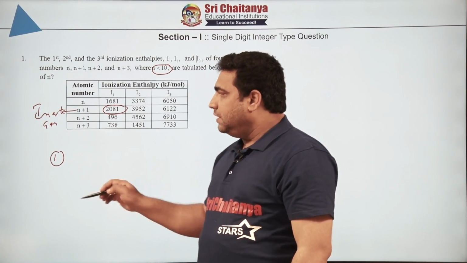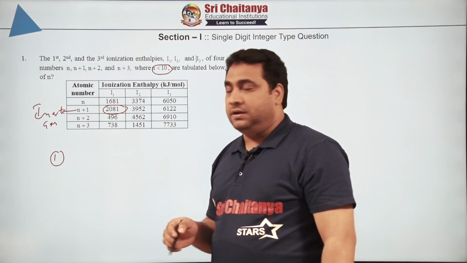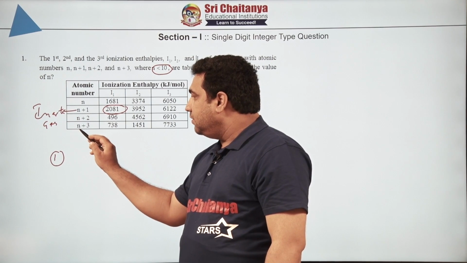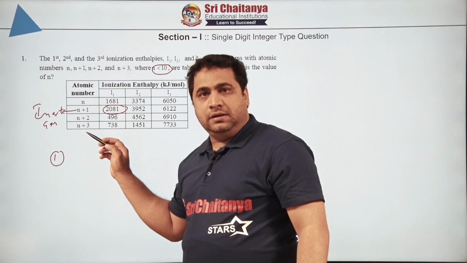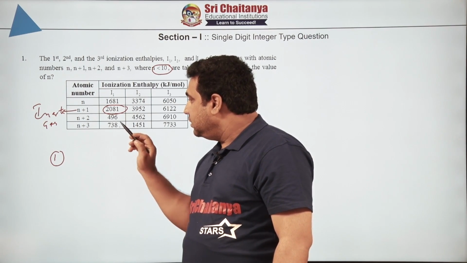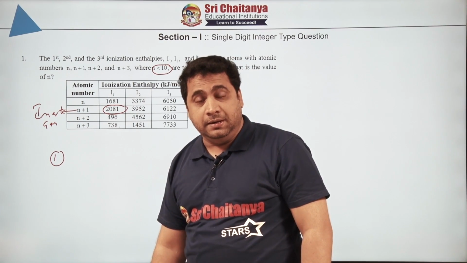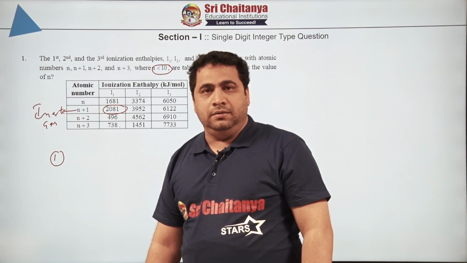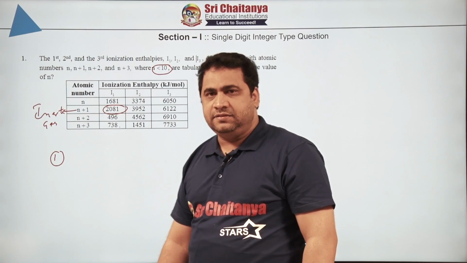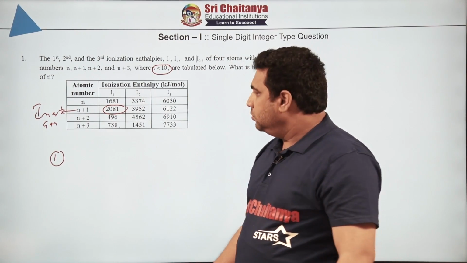If you take 1, what will happen? What is the drawback? Here 1 plus 3 is 4, and 4 is beryllium. Beryllium is showing low ionization energy, and we know that beryllium is an exception in 2A and will not show such low ionization energy values. Hence the leftover is n equal to 9.